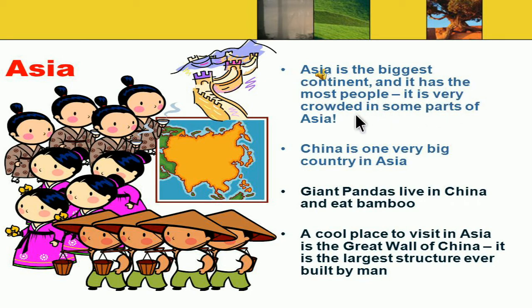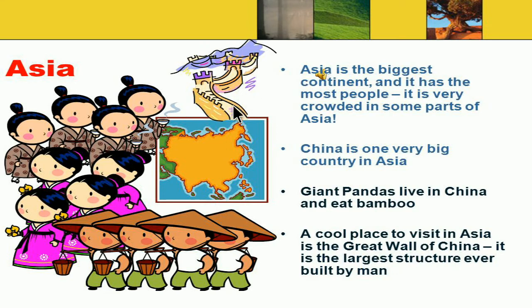It is very crowded in some parts of Asia. China is one very big country in Asia, with a huge crowd of people. Giant pandas live in China and eat bamboo. A cool place to visit in Asia is the Great Wall of China.